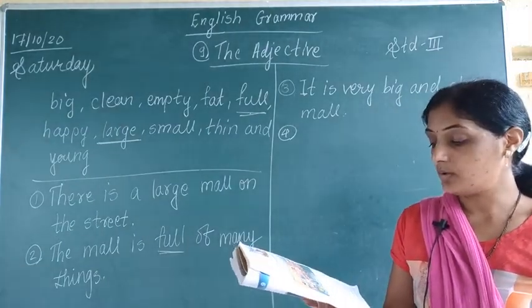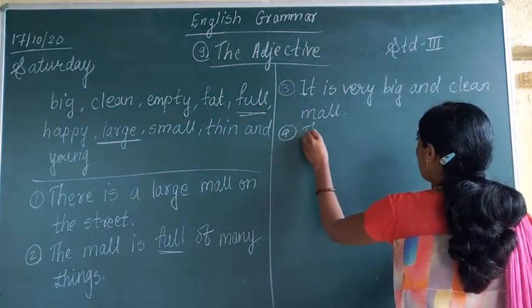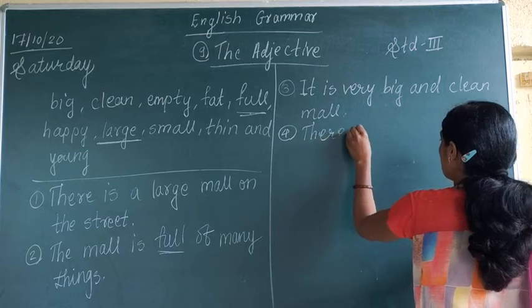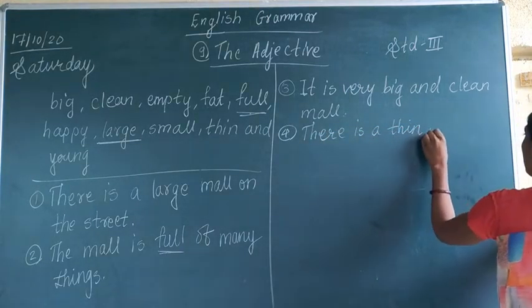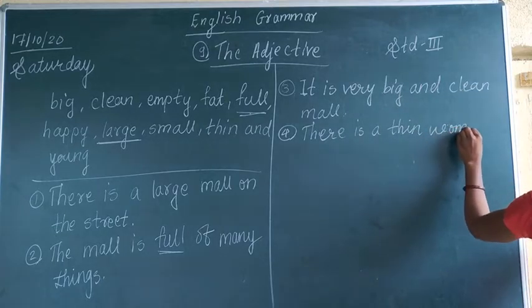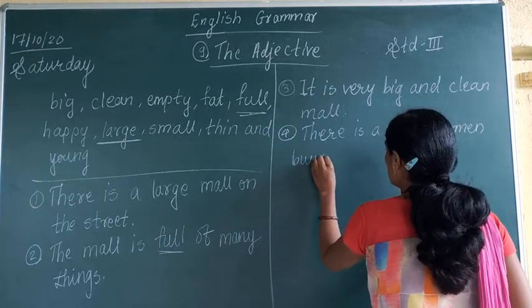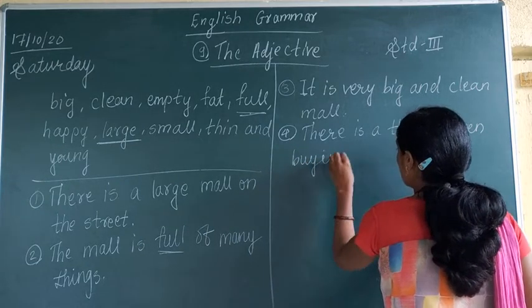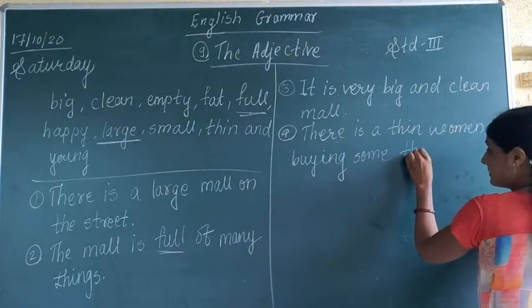So what can I write down? There is a thin woman buying some things.